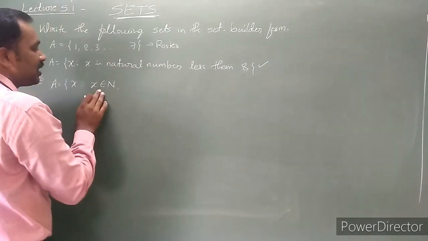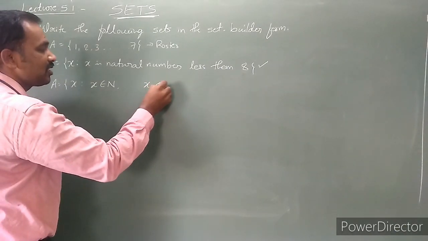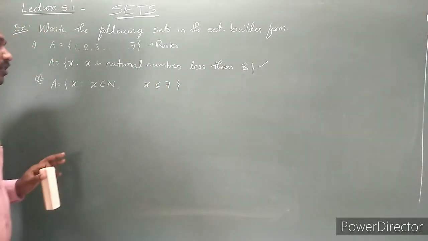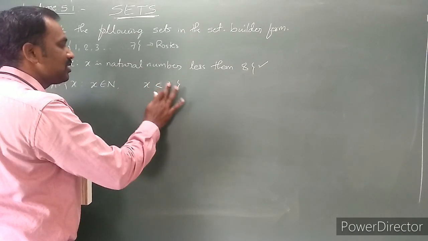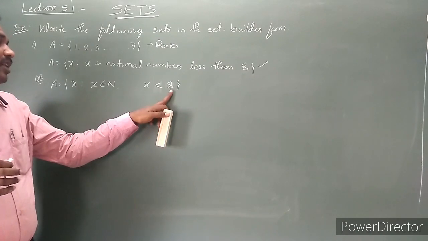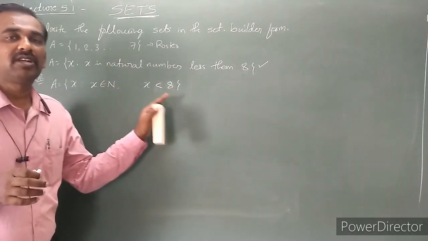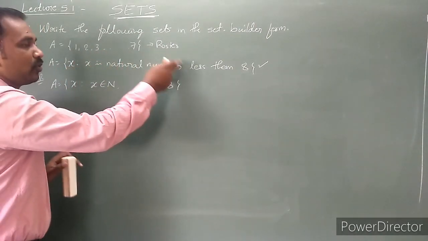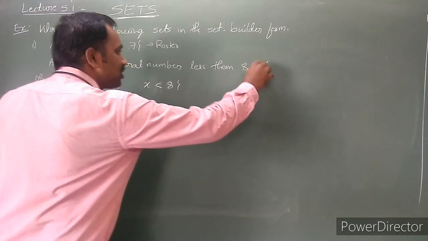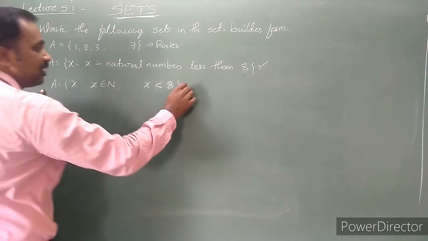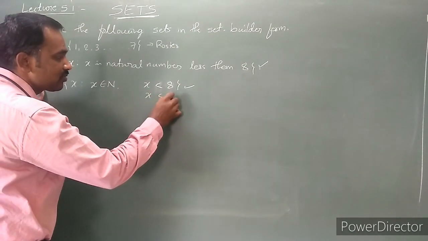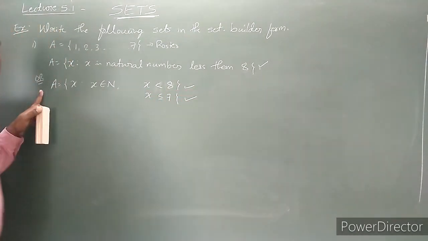How to restrict? X is a natural number and x is less than or equal to 7, or else you can write x is less than 8. 8 is not included. What are the numbers? 1, 2, 3, 4, 5, 6, 7. That's all. In the examination, either write the first answer or the second answer, it doesn't matter. Instead of writing this one, we can write it in this way also. No matter what, we will get the full marks.